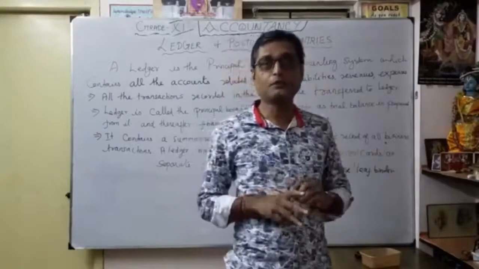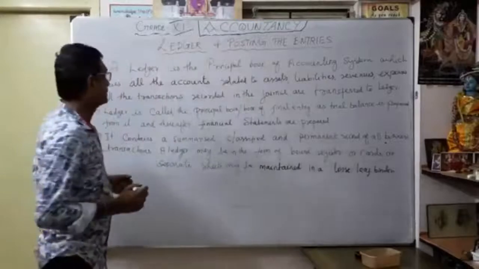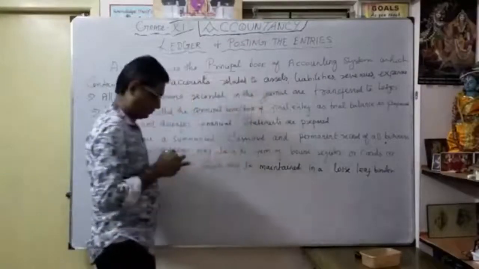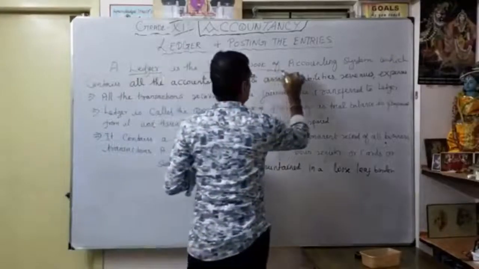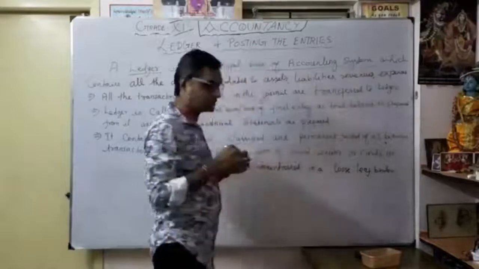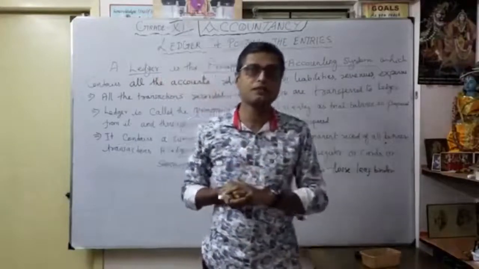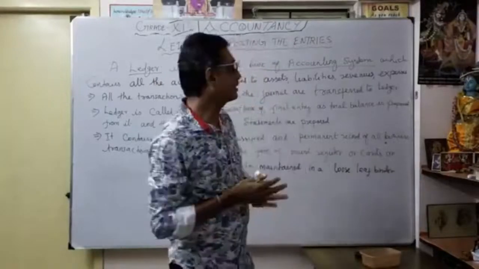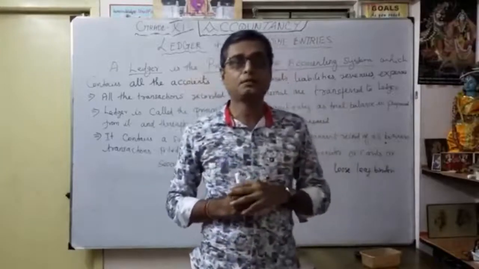Just before that, what is the meaning of ledger? Ledger is the principal book of the accounting system. What is the accounting system? There are two systems, correct? One is the double entry system, thereafter the single entry system. So what is a double entry system? For every debit, there is a corresponding credit, correct?